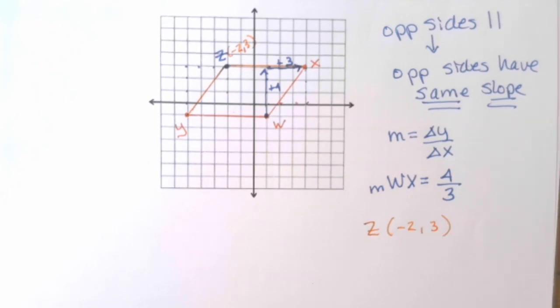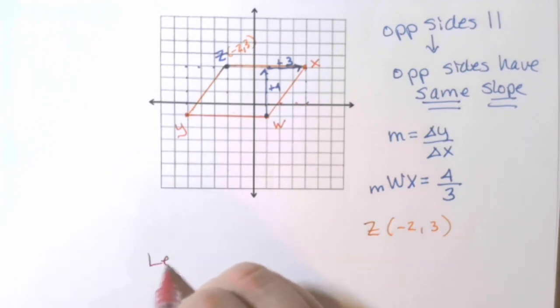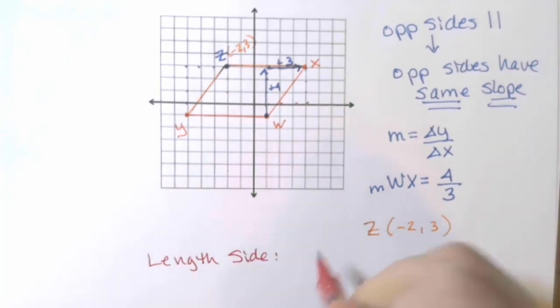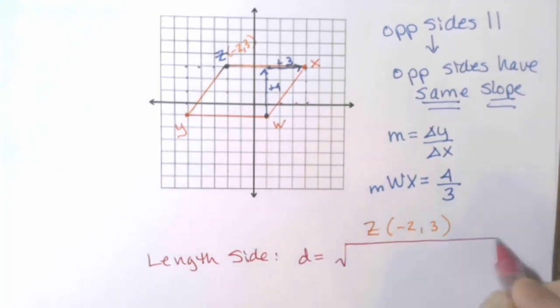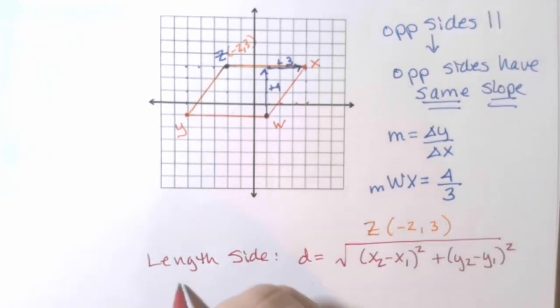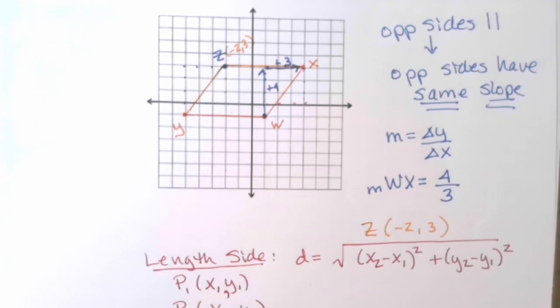Now, some other things you're going to be doing with figures in coordinate axes is they're going to ask you for the length of a side. Remember that you have a distance formula. Distance is the square root of x sub 2 minus x sub 1 quantity squared plus y sub 2 minus y sub 1 quantity squared. And in order to find distance, you need point 1, which is x1, y1, and point 2, which is x sub 2, y sub 2. So basically any 2 points you can use to find the distance.